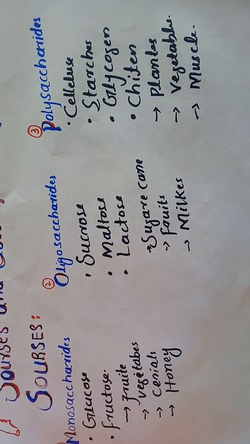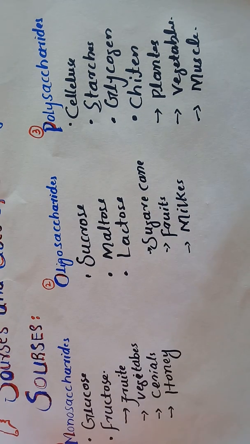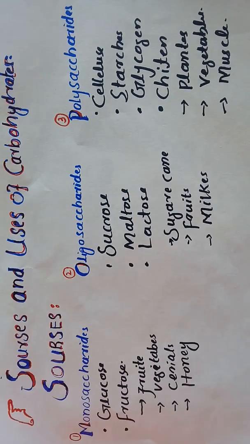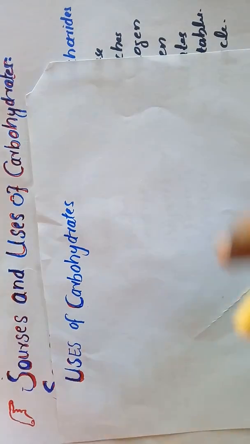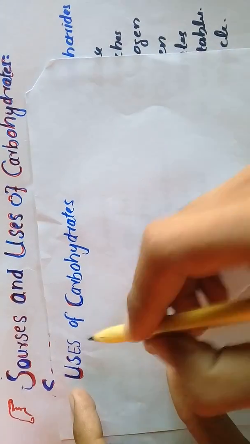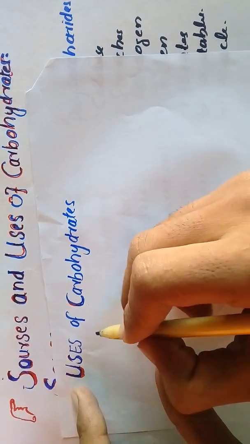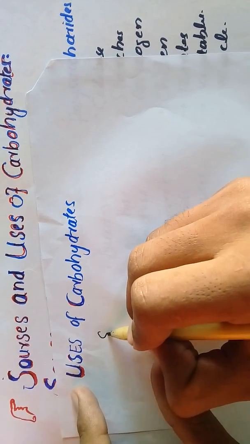Now I will discuss the uses of these. These are the sources of carbohydrates, and now we discuss the uses or functions of carbohydrates in detail. First of all, it is a source of energy.